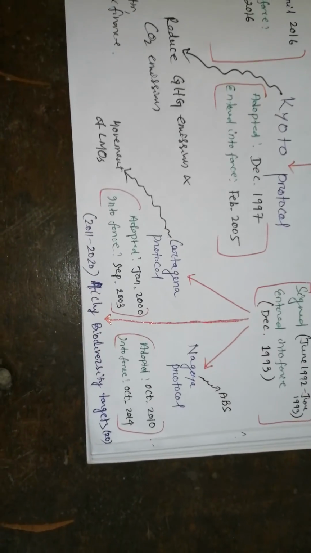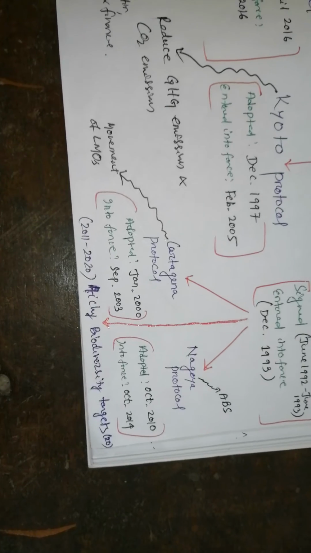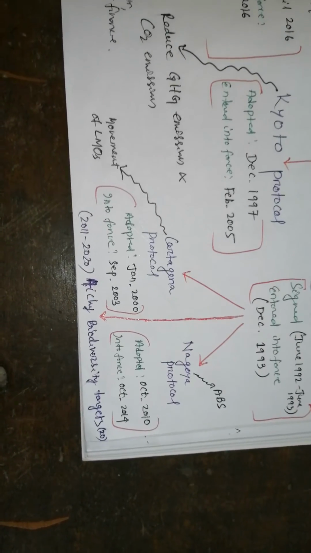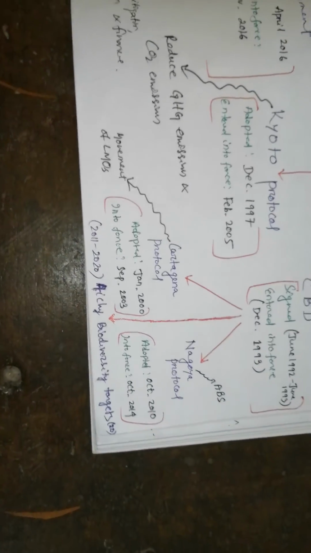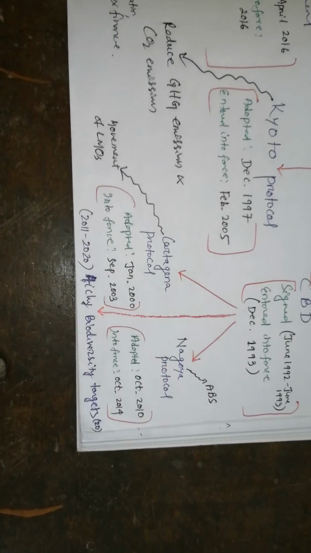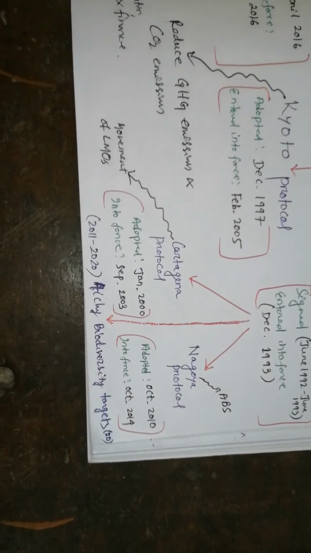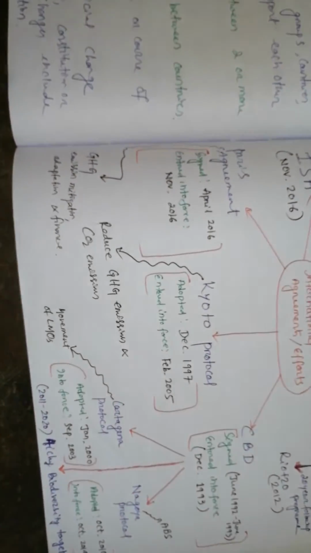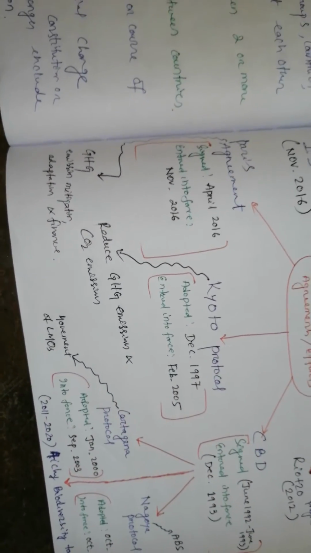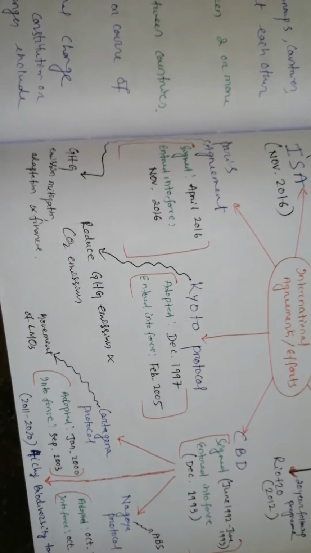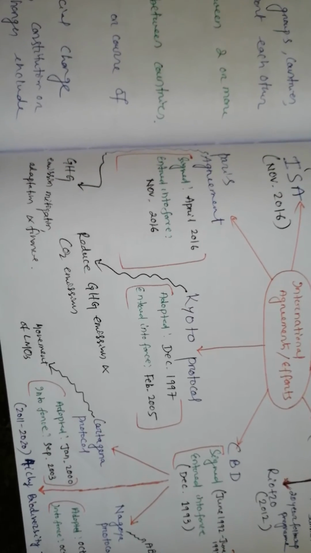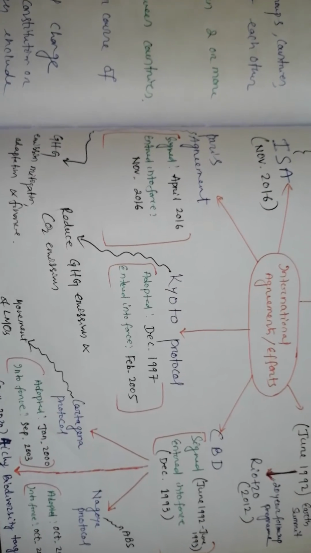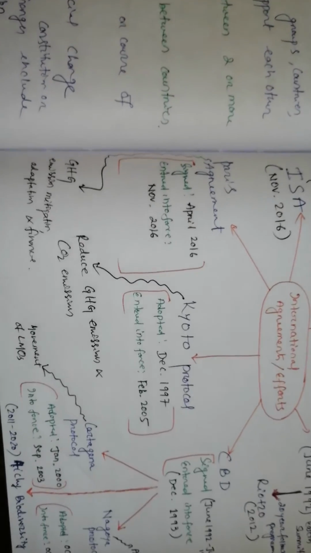The third one is Aichi Biodiversity Targets. Actually, the number of targets is 20, and these 20 targets are to be fulfilled between 2011 and 2020. The targets were given like this. Next one is Kyoto Protocol. It was adopted in December 1997 and entered into force in February 2005. What was the main objective?